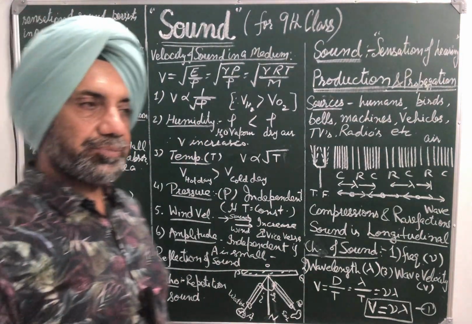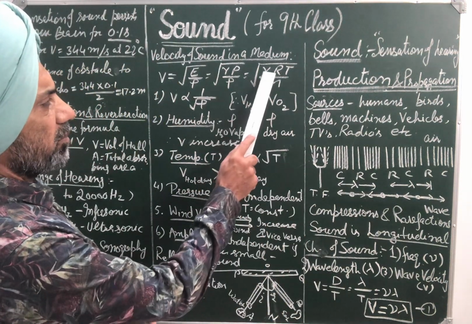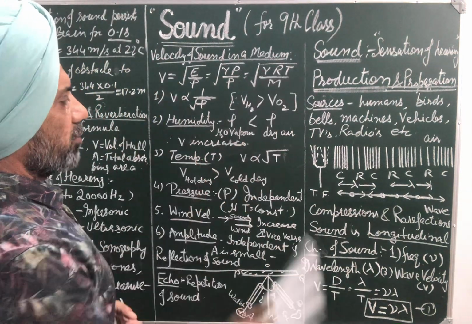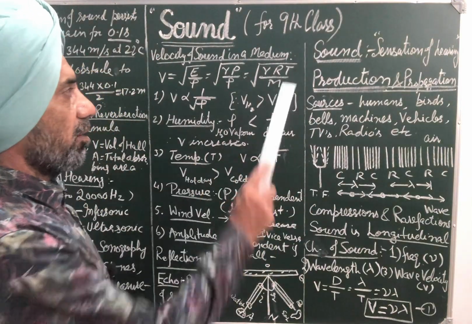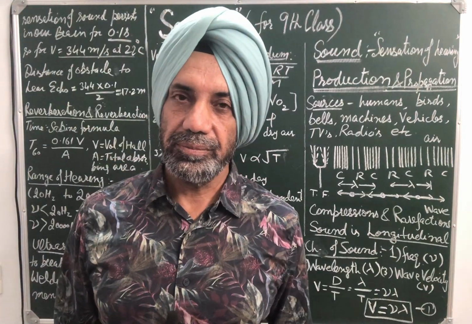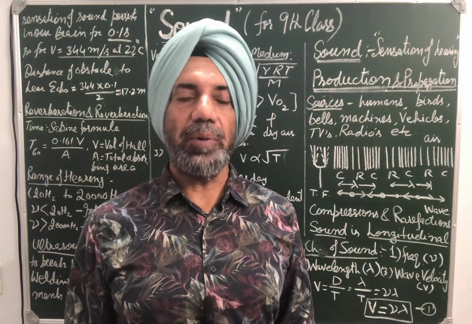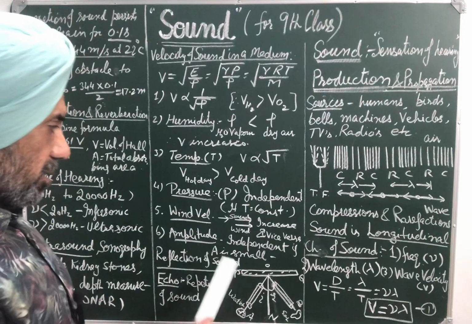Fourth, effect of pressure. From this equation, if temperature is kept constant, R and M are constant, so velocity is independent of pressure. So velocity of sound is independent of pressure provided temperature is constant.